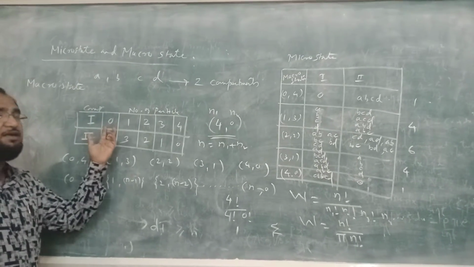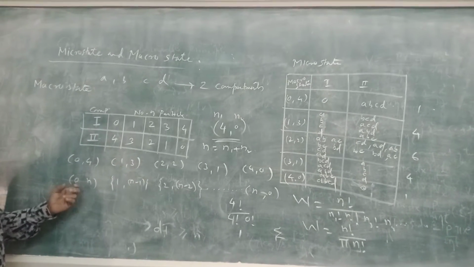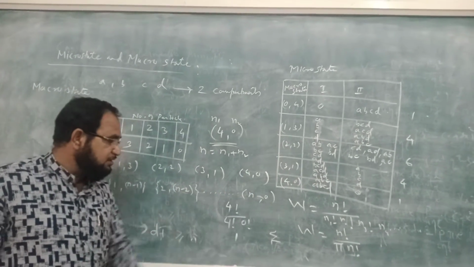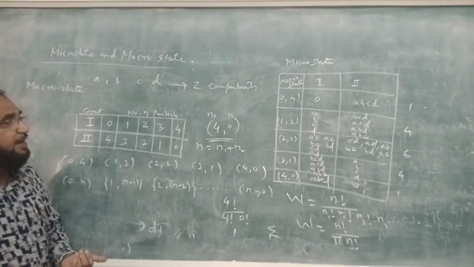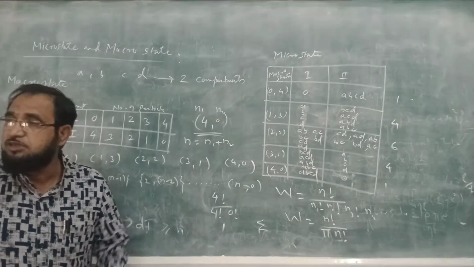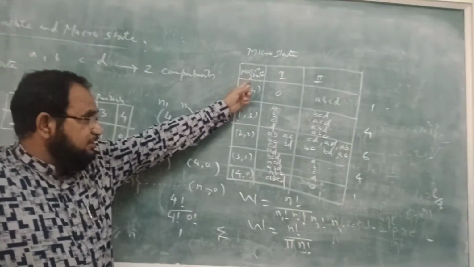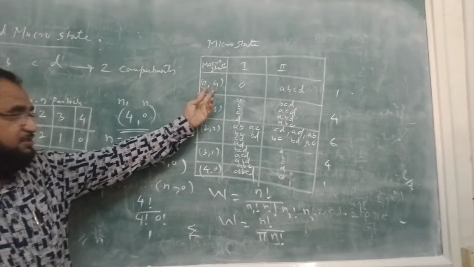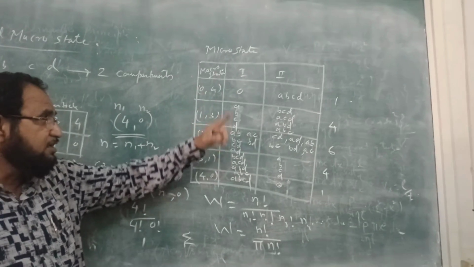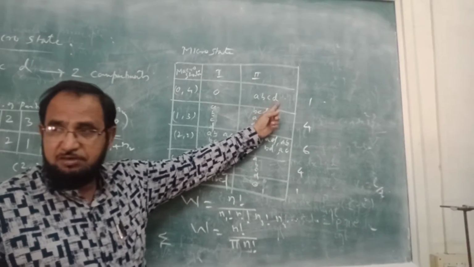For n number of particles, suppose I am having n particles, then the possibilities are 0 comma n, 1 comma n minus 1, 2 comma n minus 2, and so on up to n comma 0. So we can say that this distribution is the macro distribution of the particles. Now if I do the micro distribution, then I will consider that there are two compartments and the first state is 0 and 4. So what is the possibility if I am having four particles A, B, C and D? Suppose 0 in the first compartment, so all A, B, C, D will be there in the second compartment.